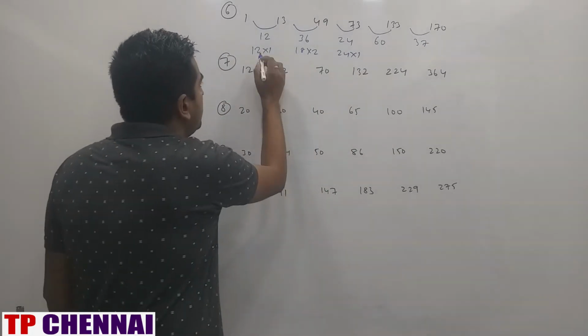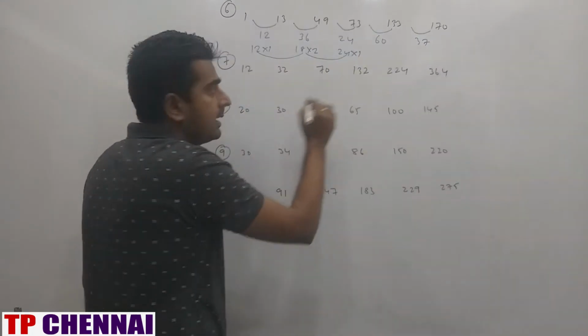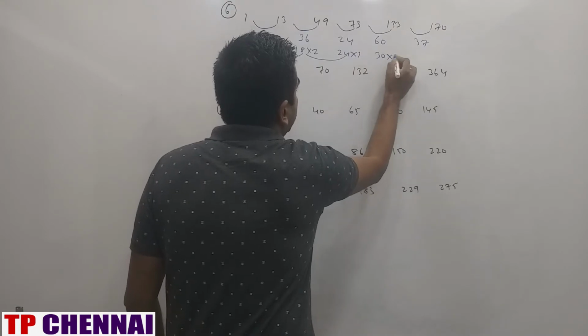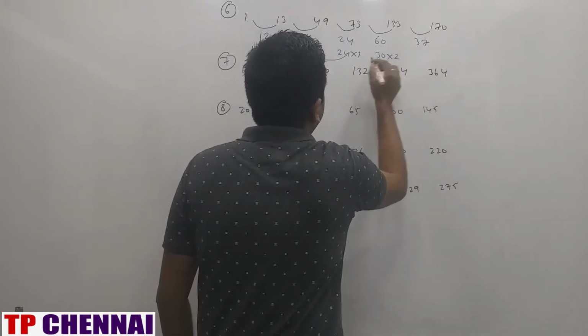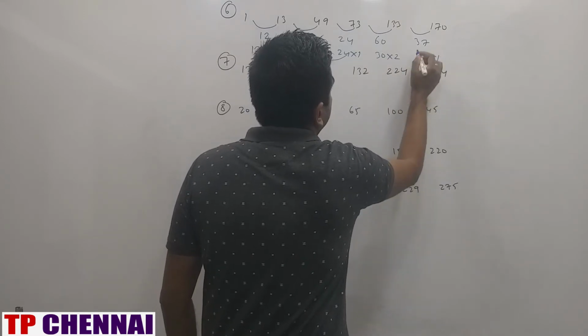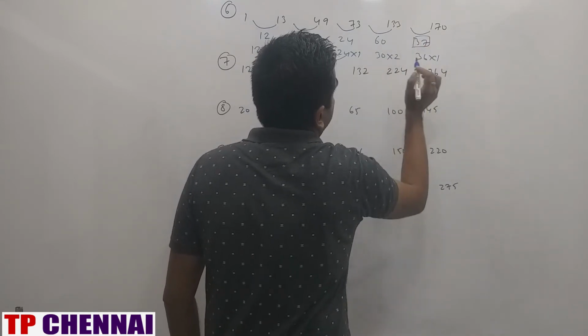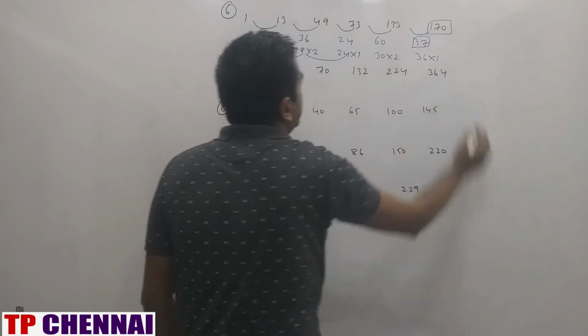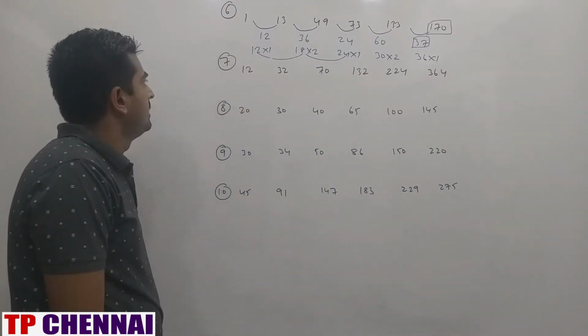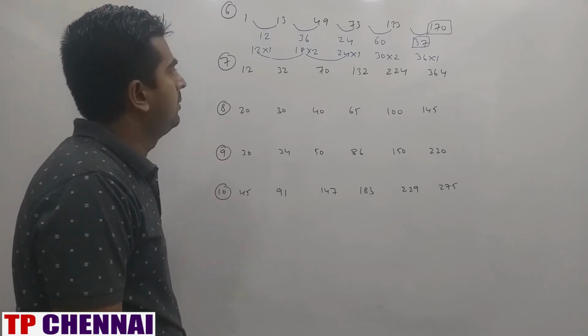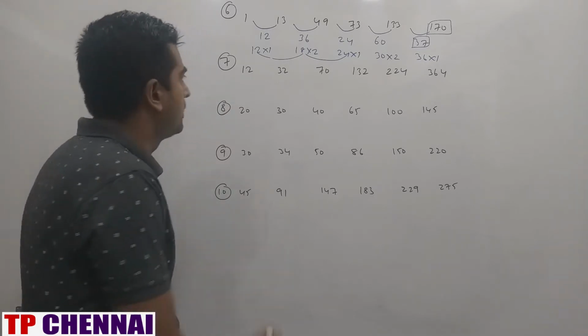Right? So difference is 6. Difference is 6. Again difference is how much? 30 into 2 into 1 into 2 into 1 into 2. So here this should be 36 into 1. So this is the wrong number. Right? 170 is the wrong number. It should be 169. Next one, 12, 32, 70, 132, 224, 364.